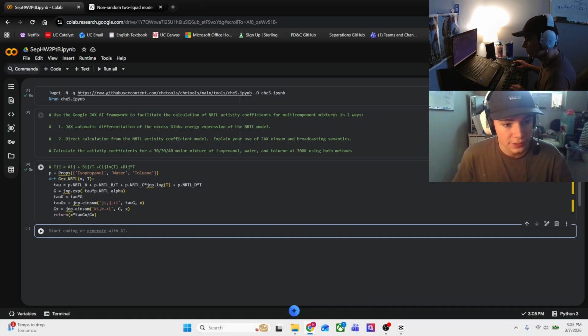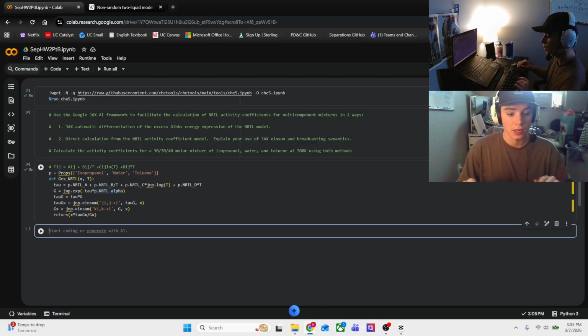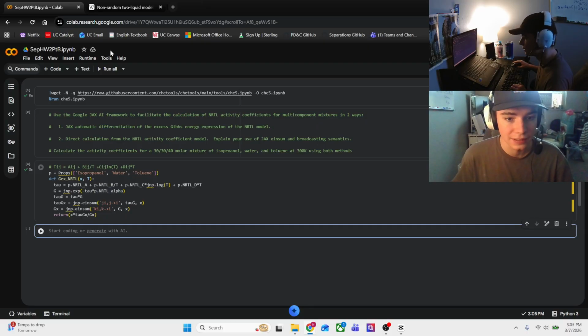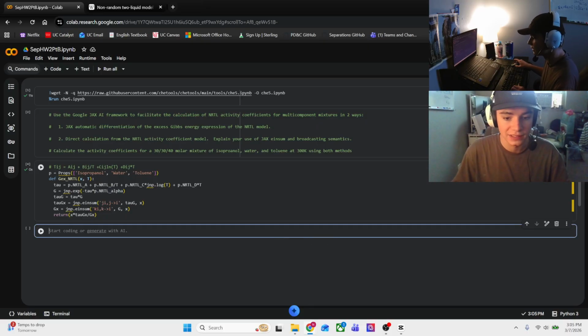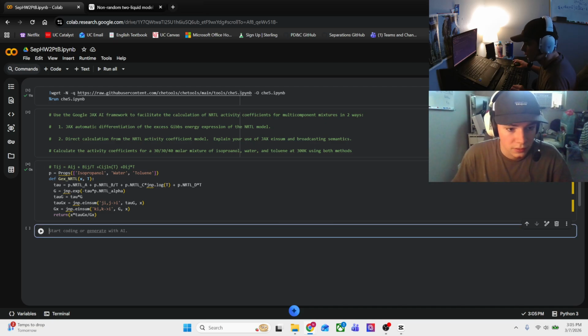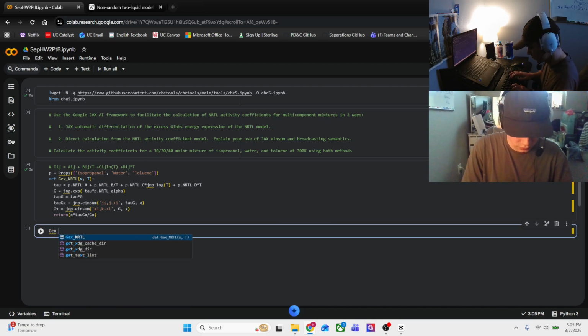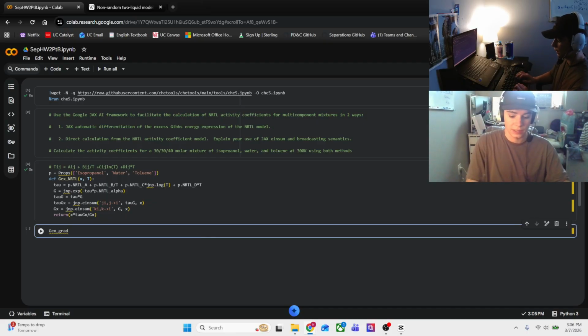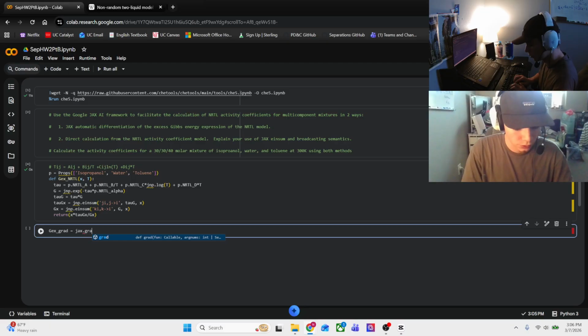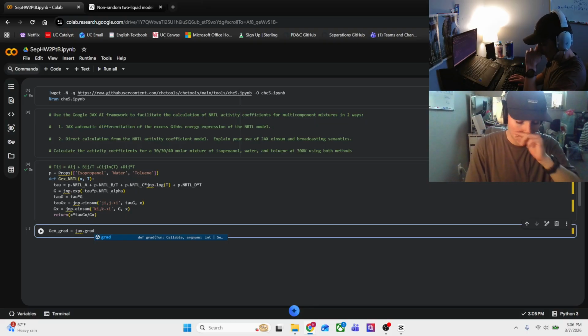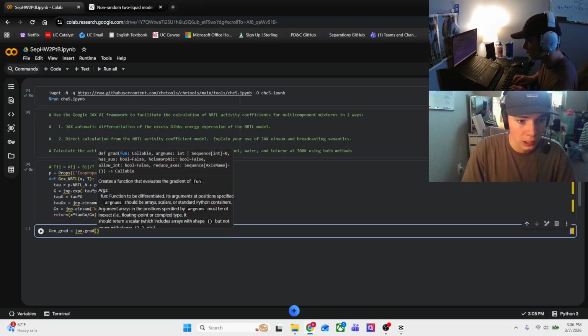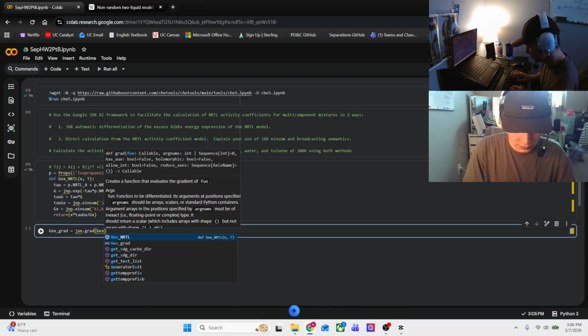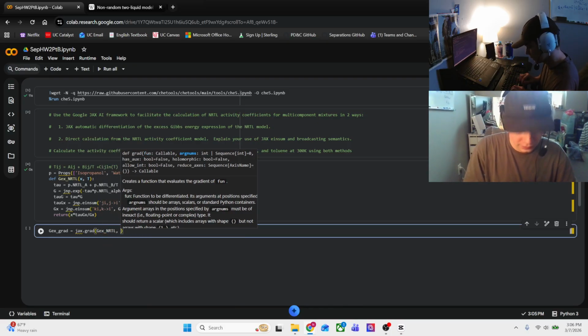So now that we've got this function, we're good to do our JAX automatic differentiation to find our activity coefficient. So to do that, our GEX gradient is going to equal jax.grad, which is going to give us that automatic differentiation we're talking about, of our GEX NRTL, starting at 0.